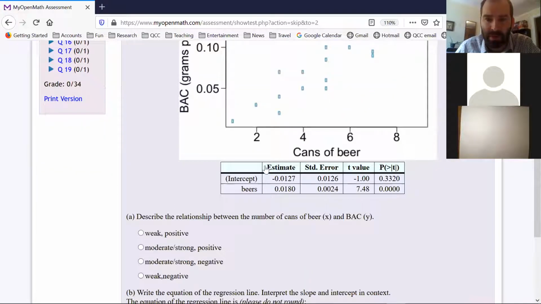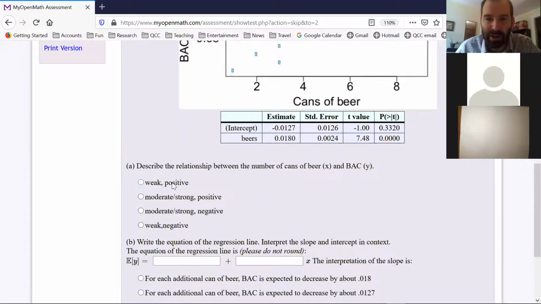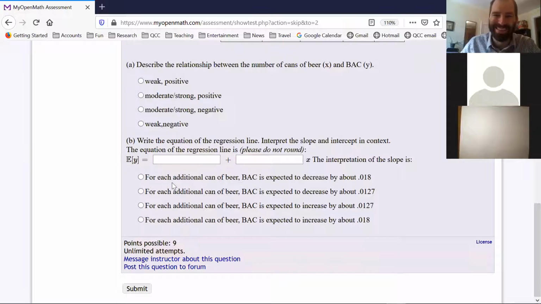I thought it might be this word estimate, but that doesn't seem to correspond. Oh, it says intercept. Are they giving us the intercept right here? I don't know how to do this one.